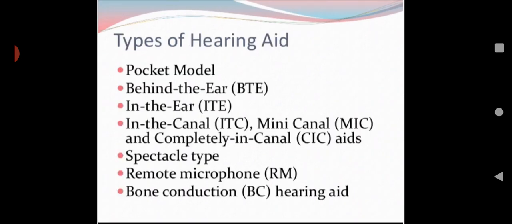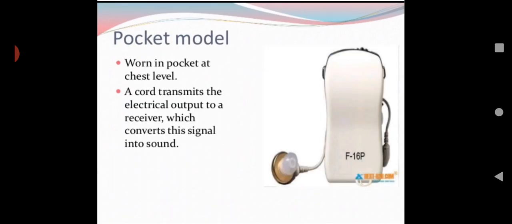There are several types. First of all, pocket model. Second, behind the ear. Then in the ear, in the canal, mini canal, and completely in canal. Then spectacle type, that means specs, goggles. Then remote microphone, then bone conduction hearing aid. So these are the types of hearing aid available in the market for improving communication. Let us see one by one.